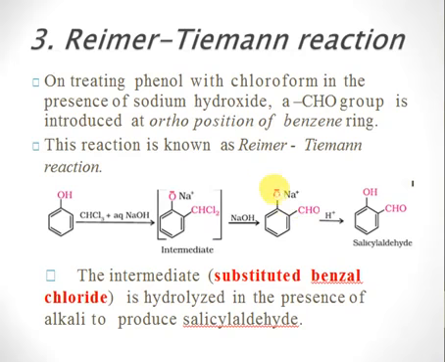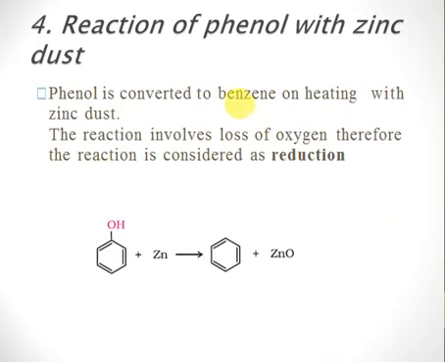So in order to remove this phenoxide and convert it into phenol, we add acid to it, right? So upon acidification, this is converted into phenol. So this 2-hydroxybenzaldehyde is called salicylaldehyde. So Kolbe's reaction yields salicylic acid, while the Reimer-Tiemann reaction yields salicylaldehyde.